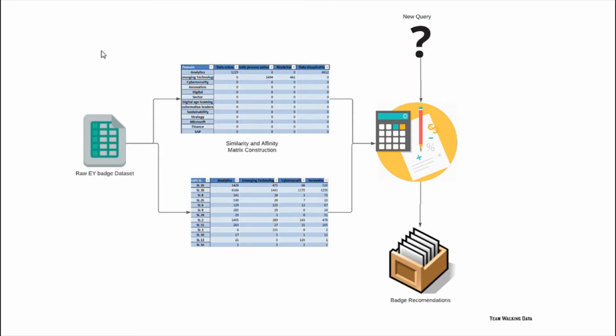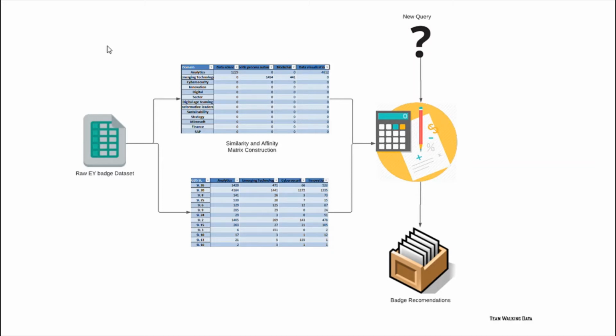For example, a user finishes a badge and the user is from SL26. So we have compared that users who belong to SL26 are more likely to choose analytics rather than cybersecurity. Similarly, in the domain of emerging technologies, RPA is more popular and more prominent than blockchain. The badge level recommendation is given by the rank of the employee.